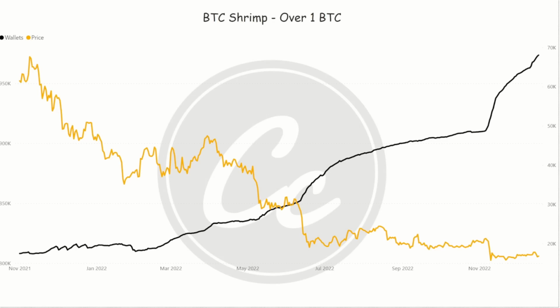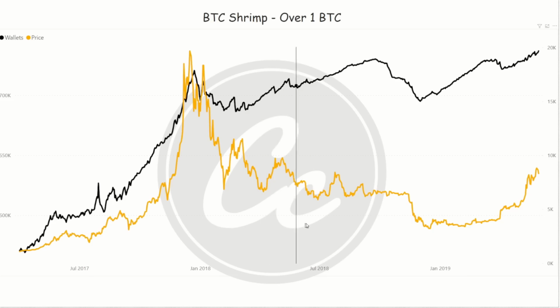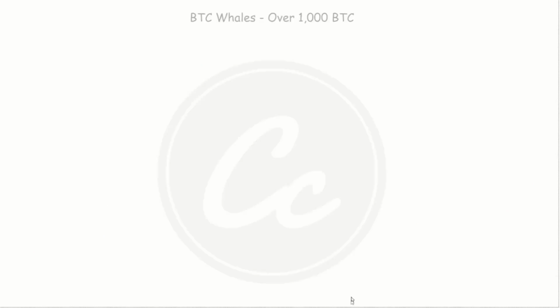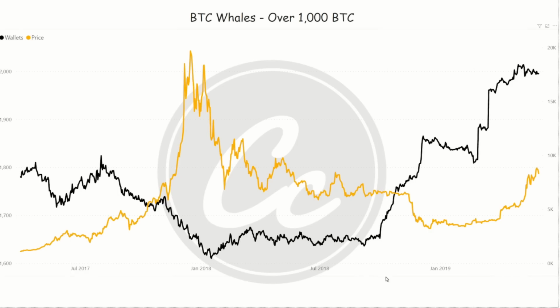At some point, I do think they're going to succumb to some selling pressure, just like they did in 2018, which we can take a look at here. Basically, they believed that the bottom was in continuously until eventually they sold down here. And during this flat period, this is where you find that the whales were buying. So that's what we're waiting for.